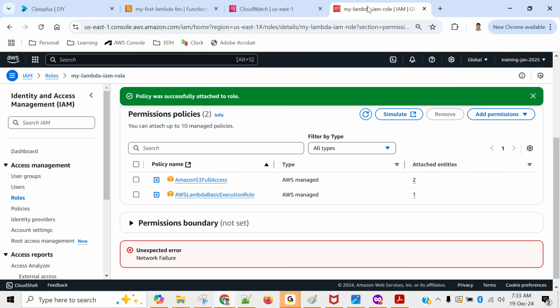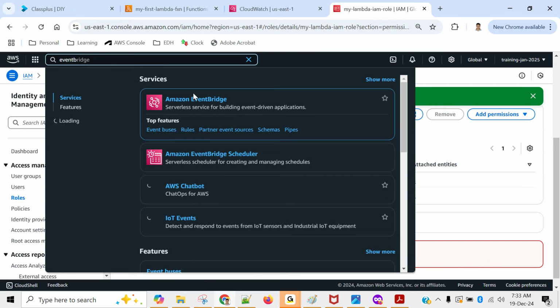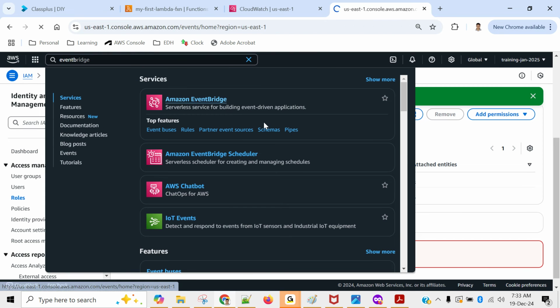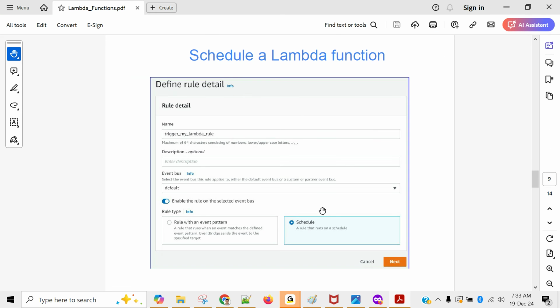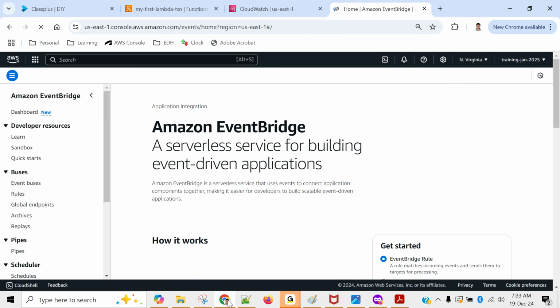We will open one more tab, or let's use this IAM one. We don't need this. So we will click on EventBridge.